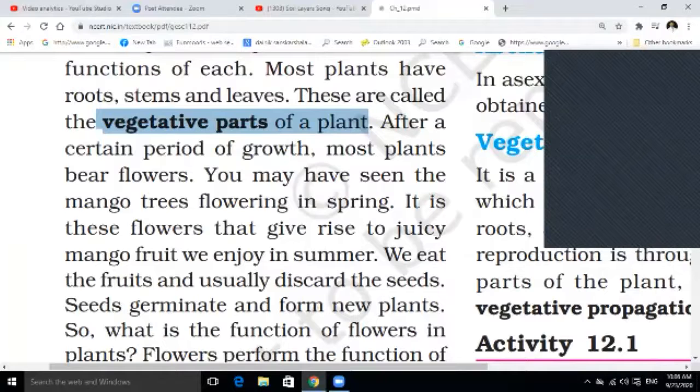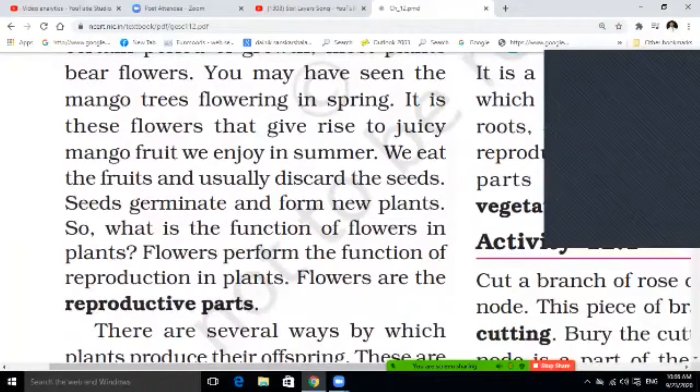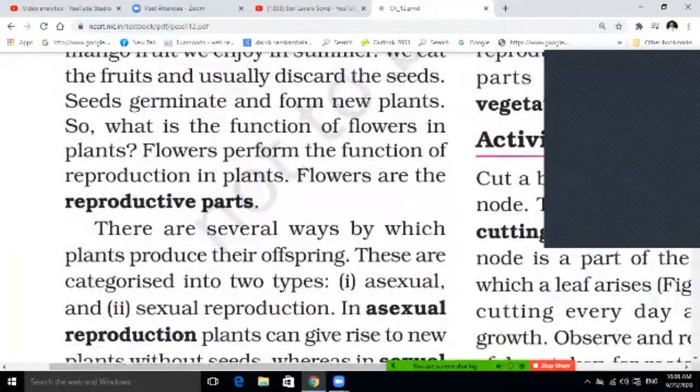You may have seen that juicy fruits, and you discard the seed so that you can eat and enjoy the fruit. So here also, students, you have seen, once you throw that seed, after some time, what happens? It grows into new plants, new individuals, and that is germination.